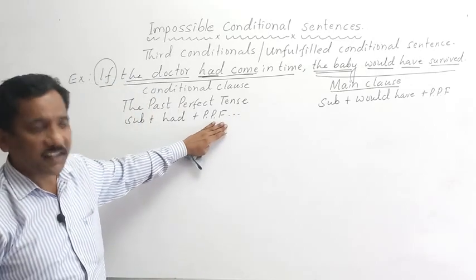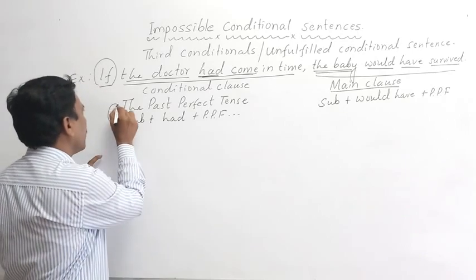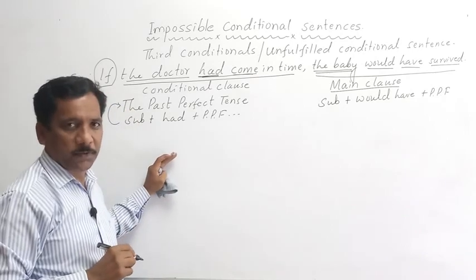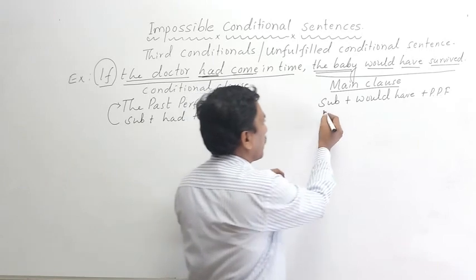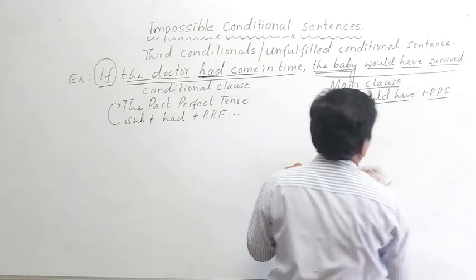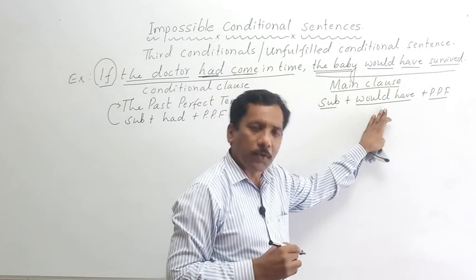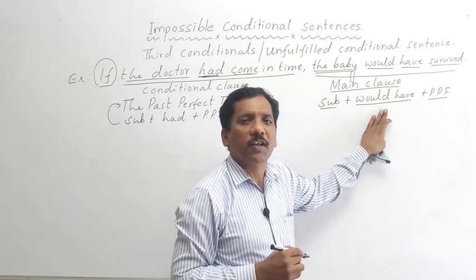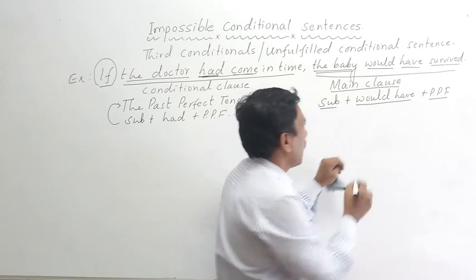If it's found in the sentence, we say that it is the past perfect tense. And in the main clause, subject plus would have plus past participle form. Usually we use would have plus past participle forms.